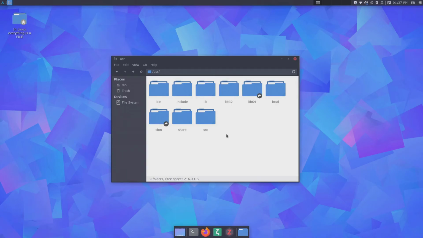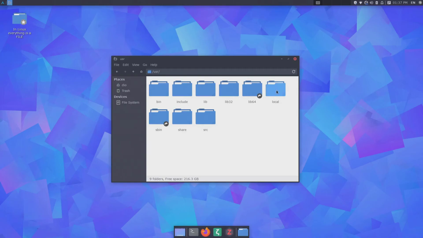If you are installing a program from source code, and that's not something that we will talk about in this video, but all of the manually installed software that is installed from source code will be located in the local folder.